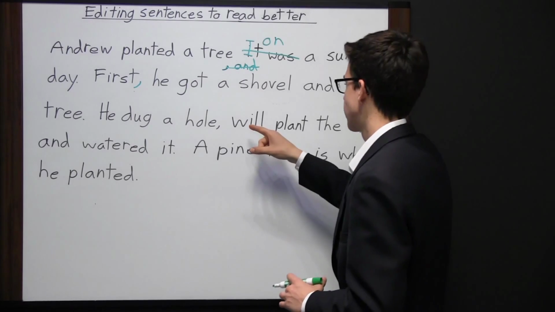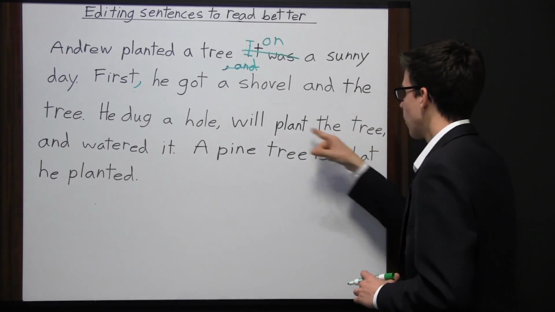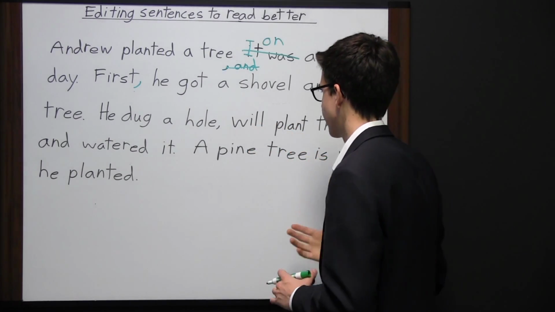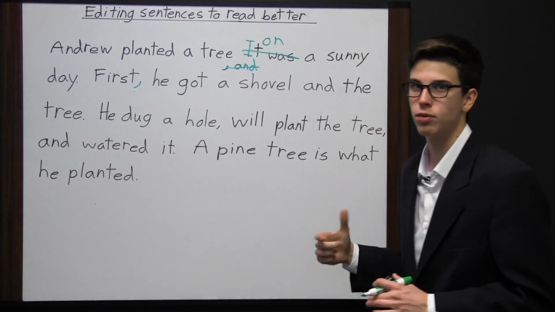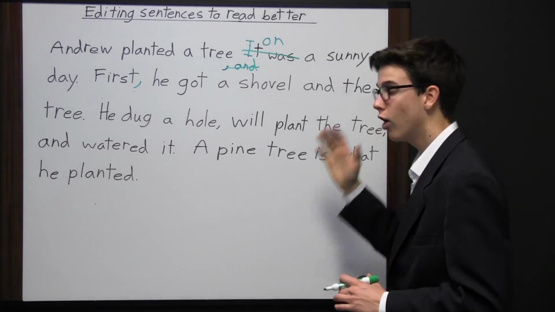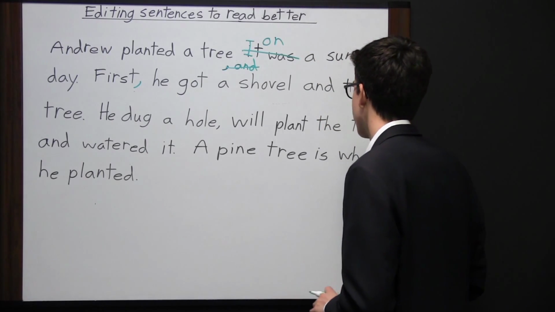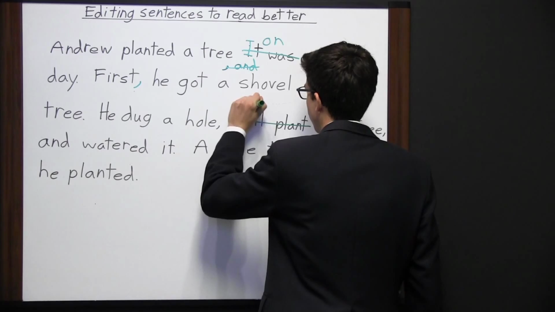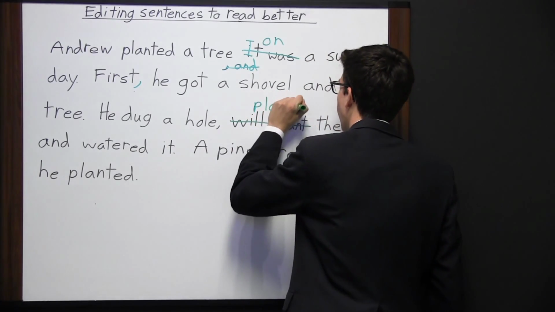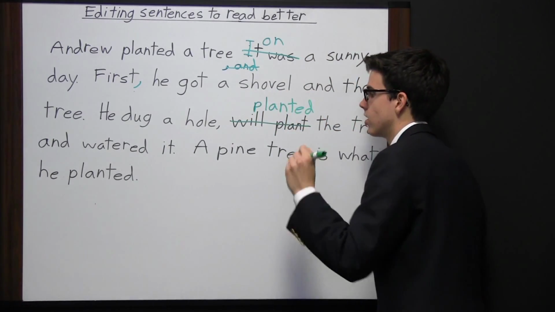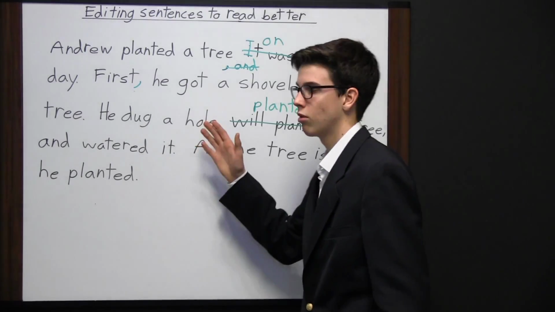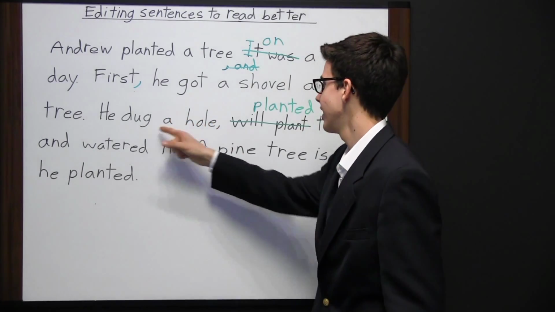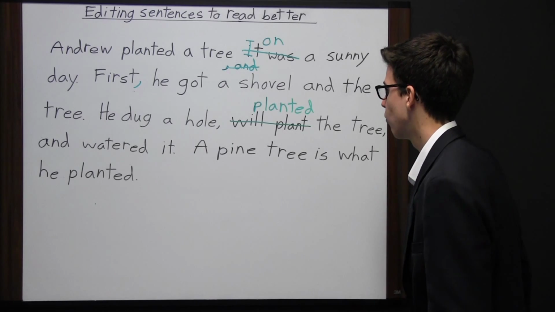But we get to this phrase which says "he will plant the tree." "Will plant" is future tense. This sounds like he's going to plant the tree in the future, but we know that he already has planted the tree. So we need to change the words "will plant" to the verb "planted." Now all the verbs are in past tense. So this sentence has what we would call consistency. "He dug a hole, planted the tree, and watered it."